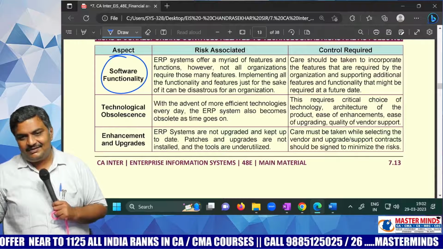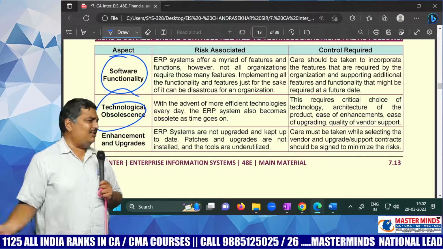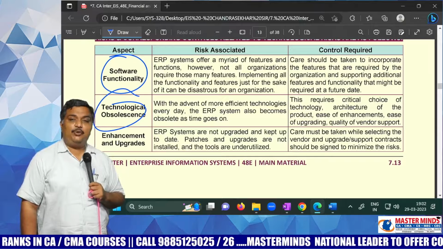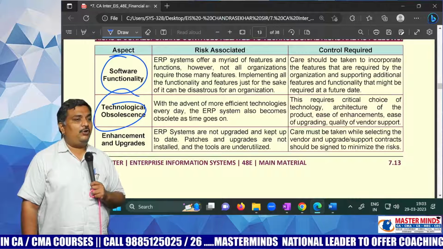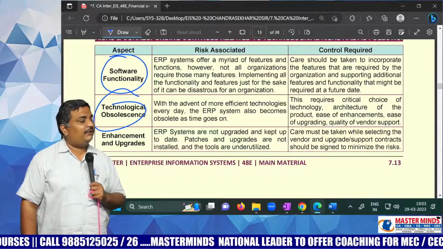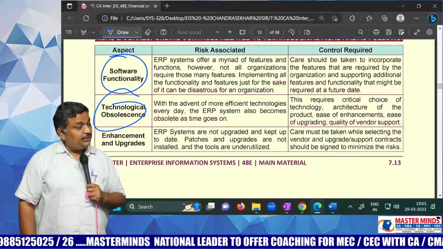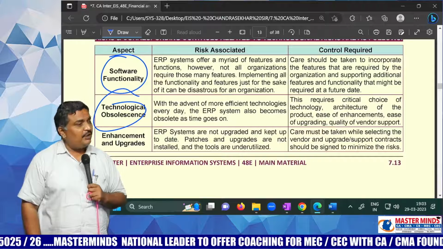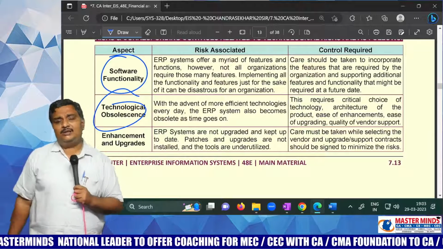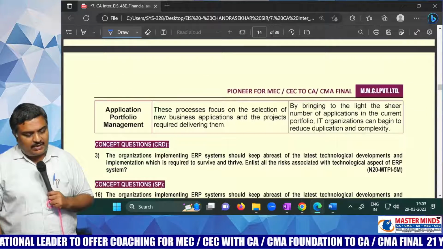And technological obsolescence. Technological obsolescence is there for every software. I am using SAP 4th version. And now I got a phone call from SAP people telling me, sir, new version 4.4.6.8.943 came. Now I ask, what happens? Sir, if you don't use this, your 4th version will not work. You have to upgrade. How much will it cost? 2 crores. I have to do that. There is no option left to me. And enhancements and upgrades will come continuously.